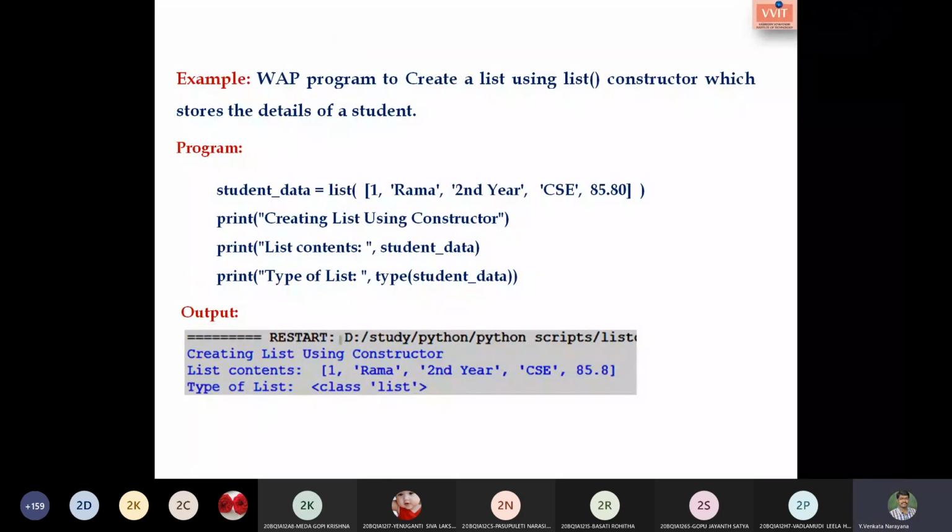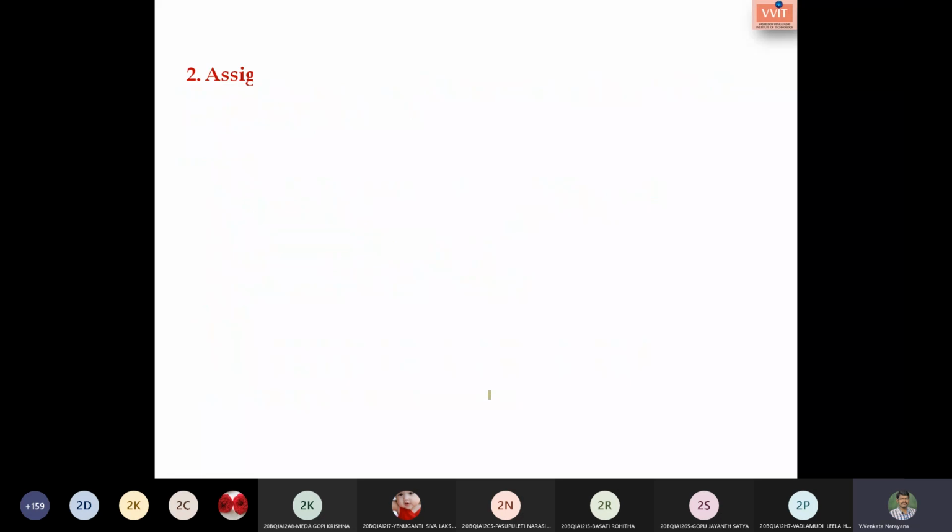See here. Here I have taken student data in the form of square braces, and I am using the list constructor to create. I have just given a print statement, that is, creating the list using constructor. So the list contents, the name of the list and the type of the list. This is the output. Is that clear? First operation, how to create a list. Now I move to the next one.